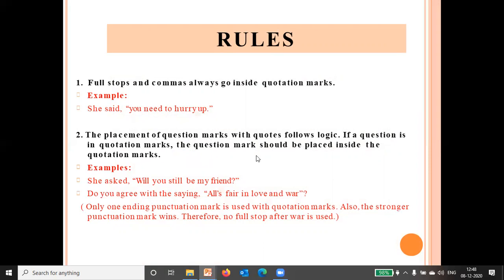Now the second one I'm telling you: the placement of quotation marks with other punctuation follows logic. If a question is in quotation marks, the question mark should be placed inside the quotation marks. Like this is your sentence, which is an interrogative sentence, so you will put the question mark inside the quotation marks.